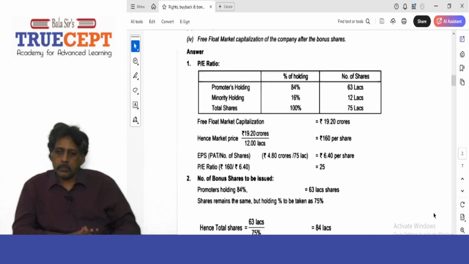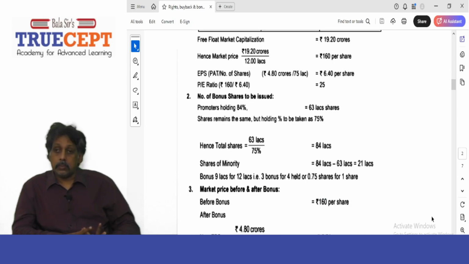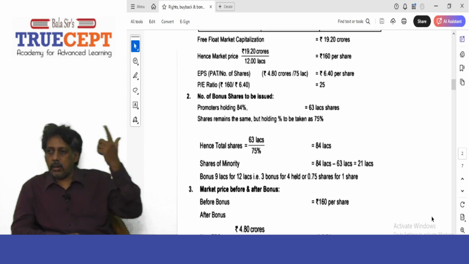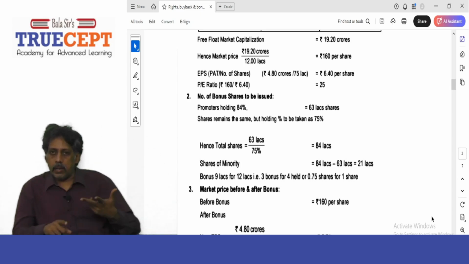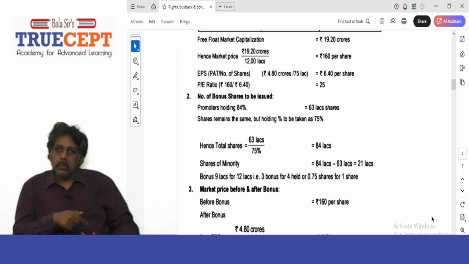Next. The number of shares to be issued: promoters holding 84% is 63 lakh shares. Shares remain the same but holding percentage should be 75%. Therefore, 63 lakh divided by 75%, the total shares should be 84 lakh shares. So 63 lakh into 100 by 75 equals 84 lakh shares, right? Yes. Next. So shares of minority is 84 lakh minus 63 lakh, which is 21 lakh.